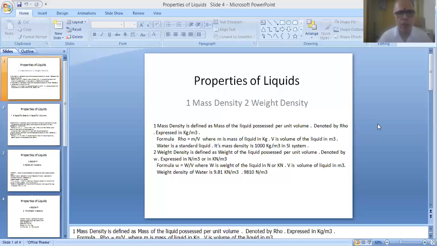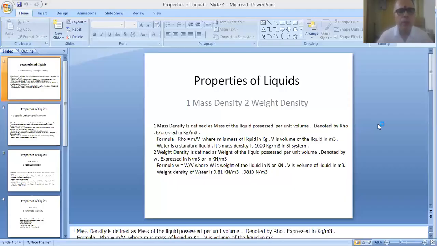So there are around 10 points, and all these put together are called properties of liquids.